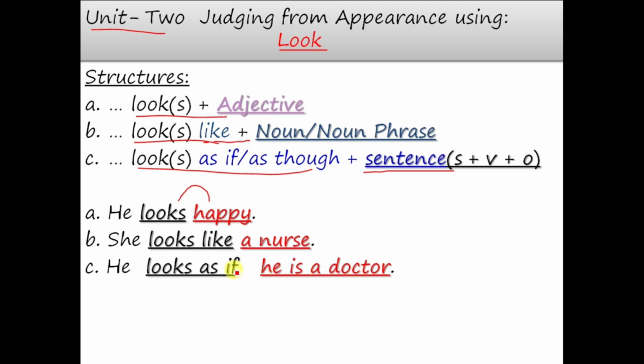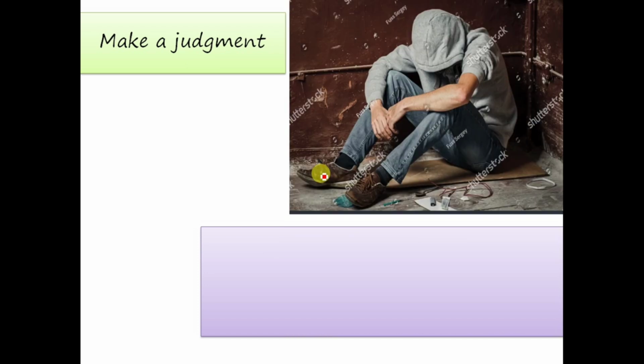So in this way, we can put our judgment upon the people or upon the thing using look, look like, look as if, or look as though. So now let's make a judgment. See the image and make your judgment.